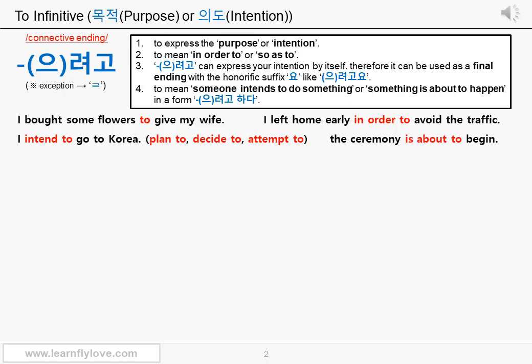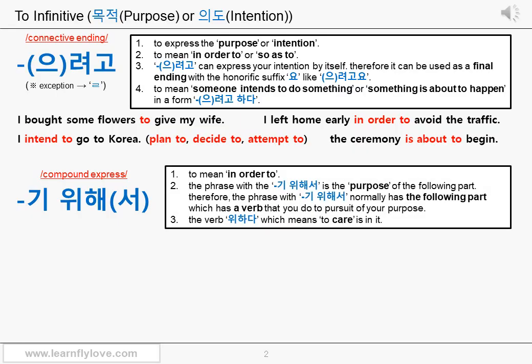Okay? Now, let's learn about the second one. It's the compound expression 기 위해서. 서 sound can be omitted. Let's see the white box on the right together. This compound expression 기 위해서 is used to mean in order to. Therefore, this 기 위해서 can be substituted by the connective ending 으려고 려고.